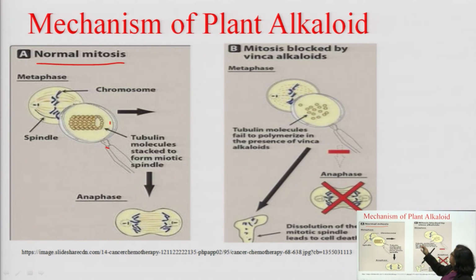But in the case of vinca alkaloid, what happened? When you take the vinca alkaloid, it prevents the formation of anaphase from metaphase. जब आप विनका alkaloid ड्रग लेंगे तो एनाफेज बनने नहीं देगा. क्या करेगा ये? ट्यूबुलिन, यहाँ पर ट्यूबुलिन मॉलिक्यूल स्टैक टू फॉर्म meiotic spindle. In this case, tubulin molecules fail to polymerize in the presence of vinca alkaloid.